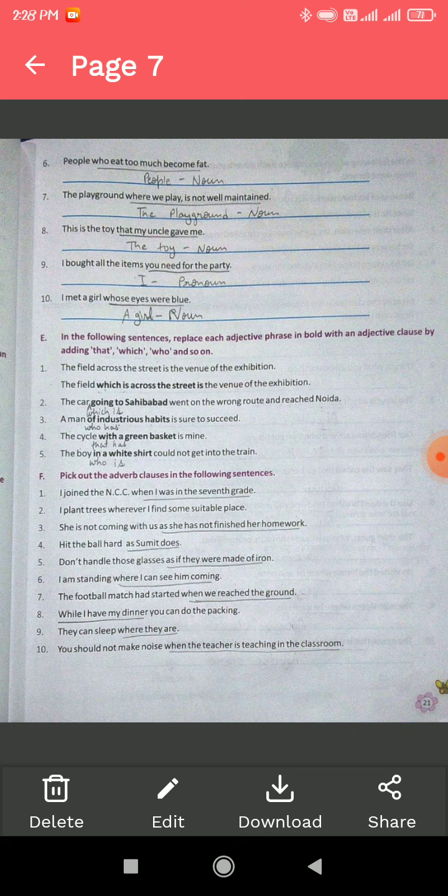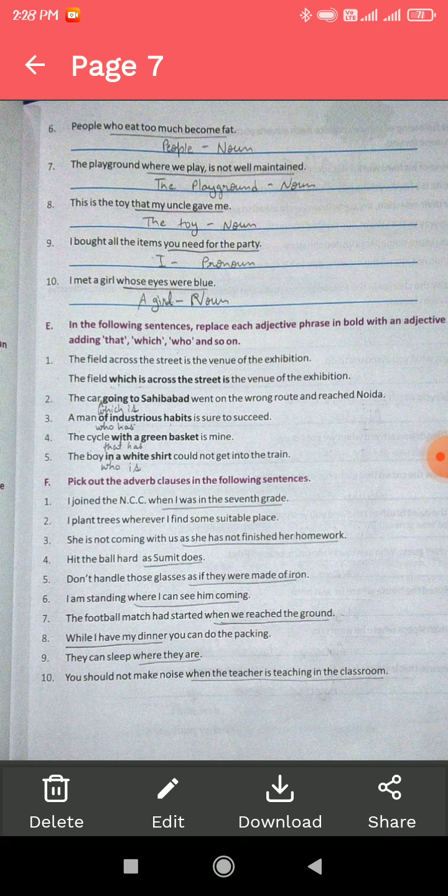Next question, pick out the adverb clause in the following sentences. I joined the NCC when I was in the 7th grade. I plant trees wherever I find some suitable place. I have not done this question before because maybe there was a mistake. It is an adverb clause. She is not coming with us as she had not finished her homework. In this sentence, the group of words starting from as she had not finished her homework is an adverb clause.